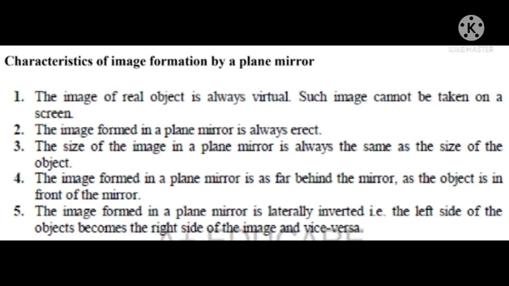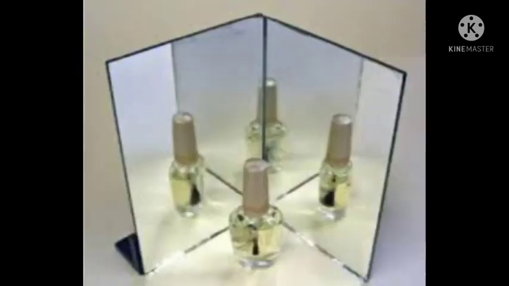The image formed in a plane mirror is laterally inverted. Laterally inverted means what? It means the left side of the object becomes the right side of the image, and vice versa. The right side of the object becomes the left side of the image. That is laterally inverted. Next we can see the image formation by a plane mirror.